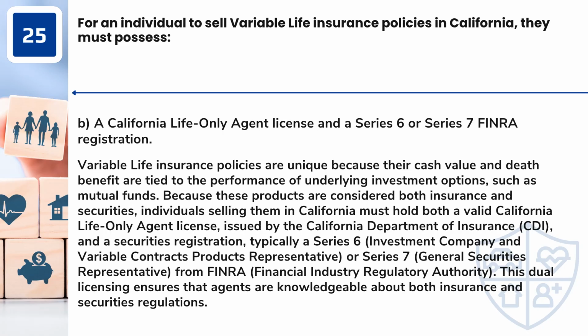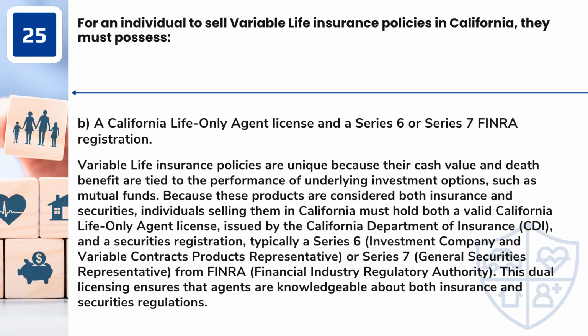Answer: B. A California life-only agent license and a Series 6 or Series 7 FINRA registration. Variable life insurance policies are unique because their cash value and death benefit are tied to the performance of underlying investment options, such as mutual funds.